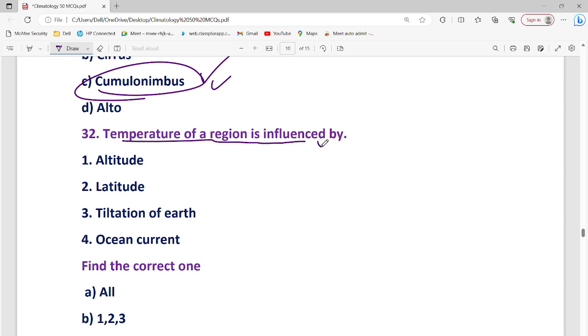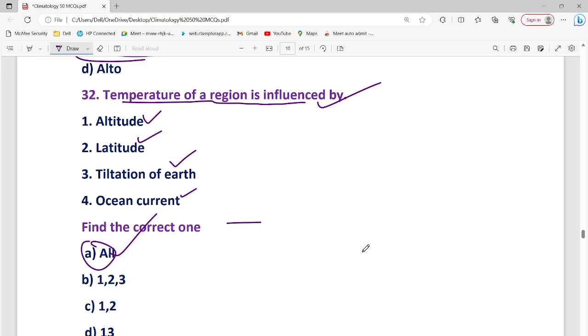The temperature of a region is influenced by what: altitude, latitude, tilt, ocean current, all of these. Obviously all of them, because these are all factors.